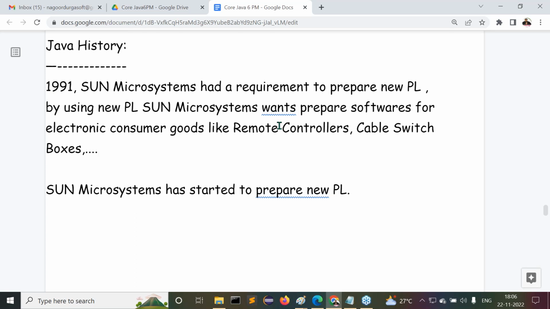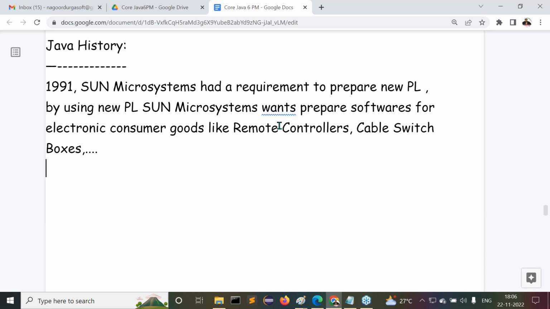Guys, are all of you following what I'm telling you? My question is: what is the requirement of Sun Microsystems to prepare a new programming language? And before all this, I'm using the term Sun Microsystems every time. Do you know about it? What is Sun Microsystems? It is a company. It has introduced the Java programming language to the market.